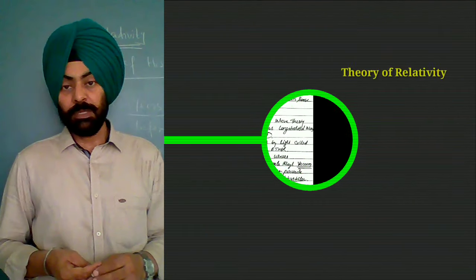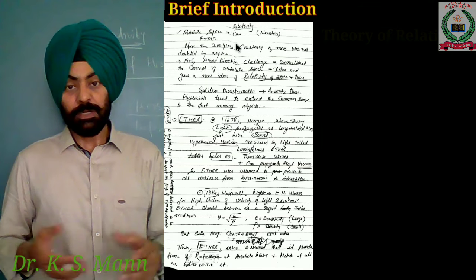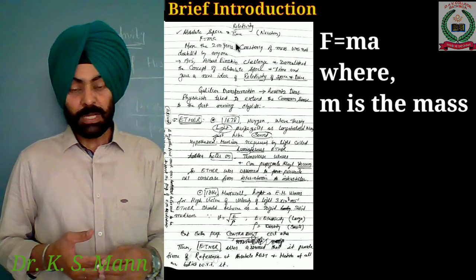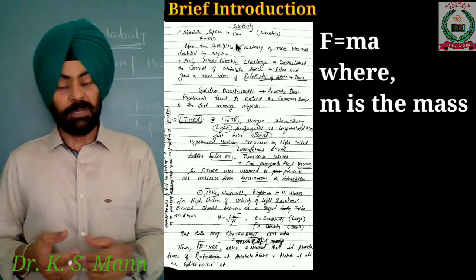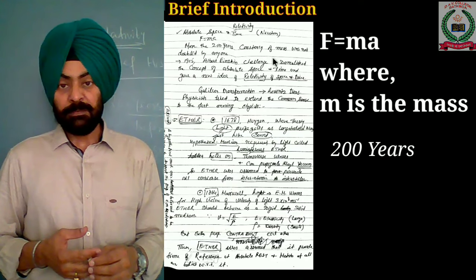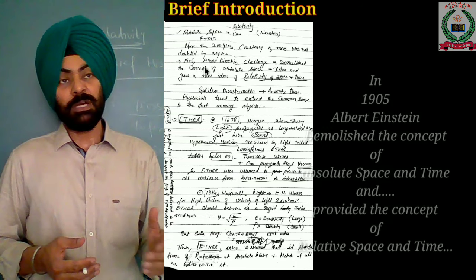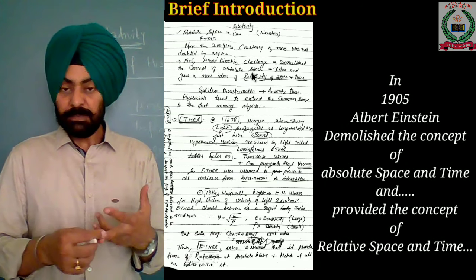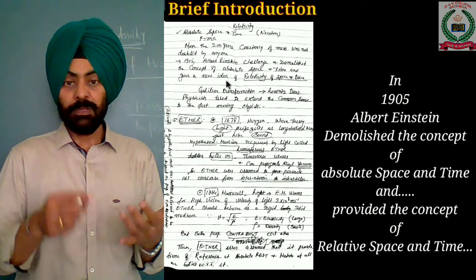Theory of relativity. According to Newton's hypothesis, F is equal to ma, where mass is considered a constant. So it is based on the absolute space and time hypothesis. For more than 200 years, the constancy of mass was not doubted by anyone. In 1905, Albert Einstein challenged and demolished the concept of absolute space and time and gave a new idea